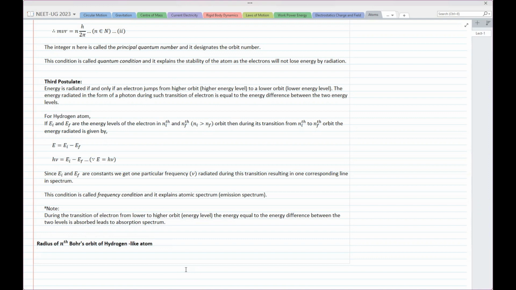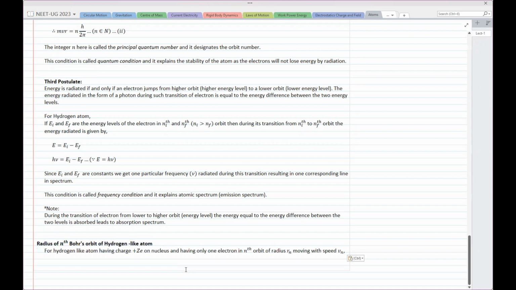And these distances are quantized. That means the electron cannot be at 1 times some distance x and then 1.1, 1.2, 1.3. No, it will be either at 1 times x, then 2 times x, then 3 times x. It is that kind of thing. Okay, so let's see whether we can find this or not.